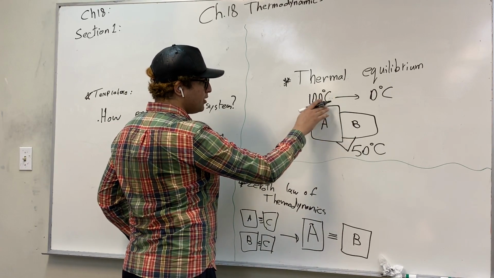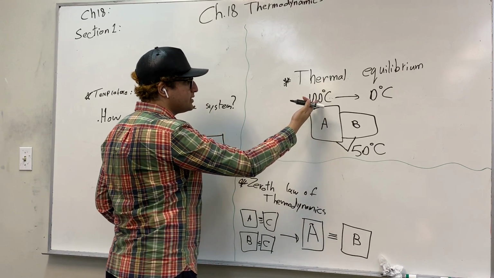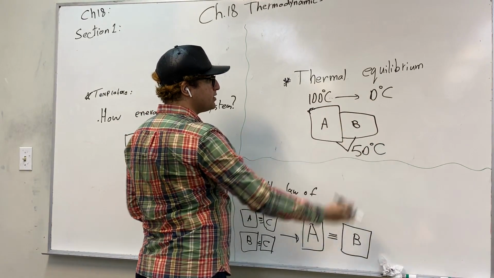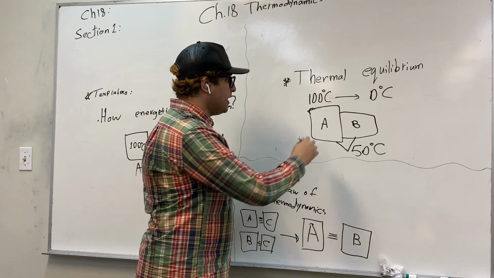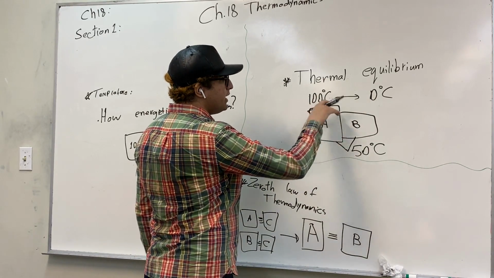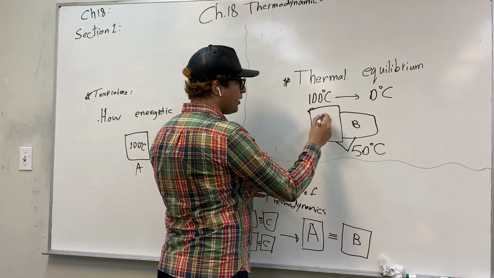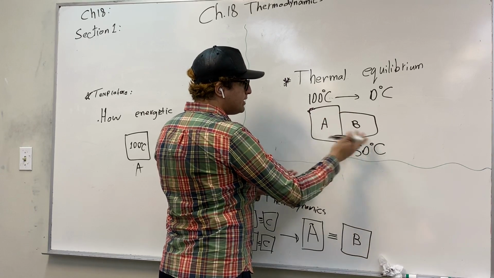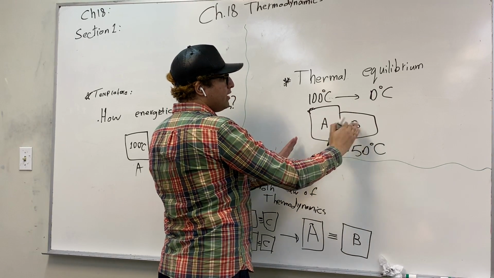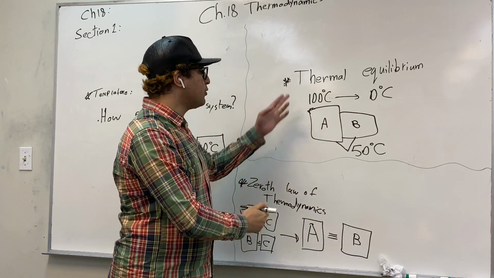Heat flows from the 100 degrees Celsius body to the lower temperature body at 0 degrees Celsius. Heat is energy, so thermal energy will be flowing from A to B until the two bodies reach the state of thermal equilibrium.